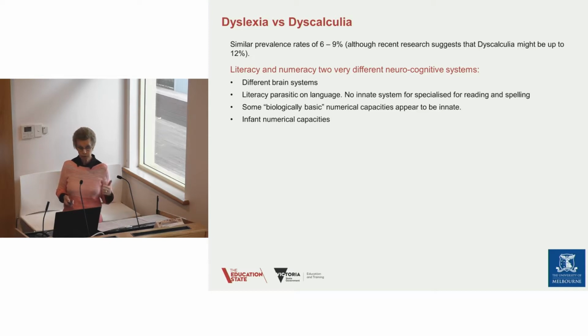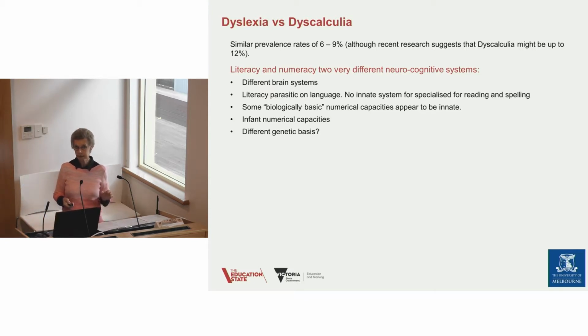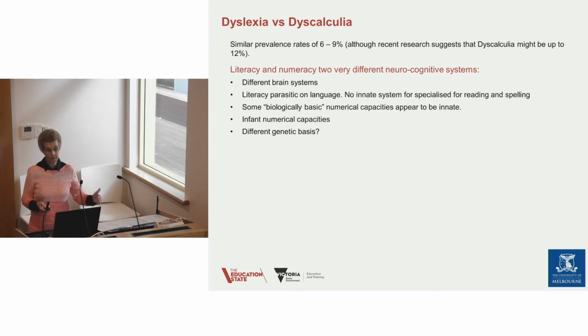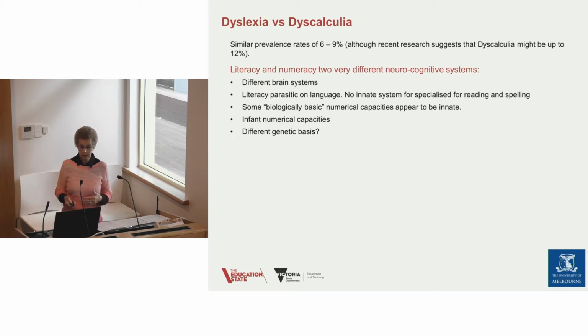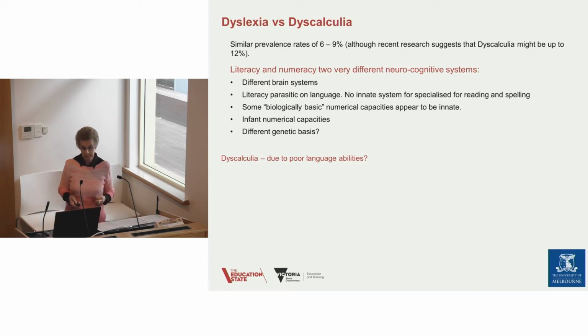And we've already shown that infants have quite well-defined numerical capacities right at birth. It is conceivable as well, given that there is a neurological deficit in dyscalculia, that there are different genetic bases for dyslexia and dyscalculia. Although we do find them occurring together, nevertheless, it also does occur separately. So it does look like there are different genetic bases.